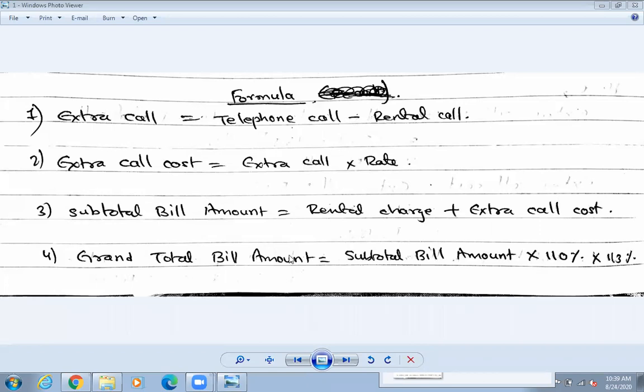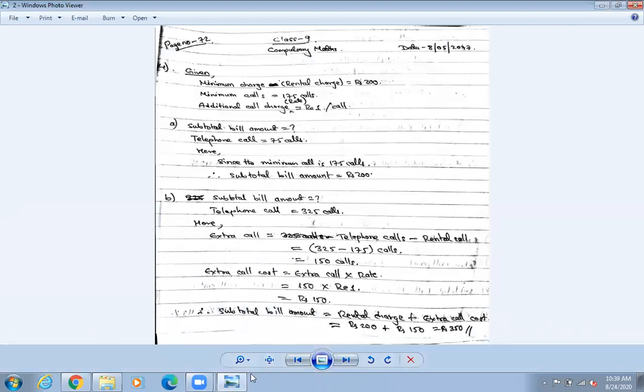So let us go for the next slide. If you have already copied it, it's okay. If you have not copied, then copy it quickly. I've already sent the photo of that formula, you can copy afterwards also. So let us go for the next topic now.